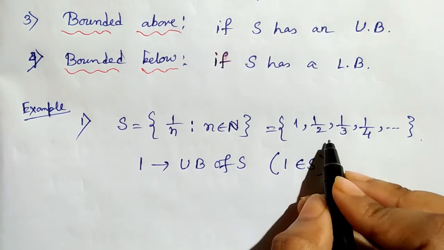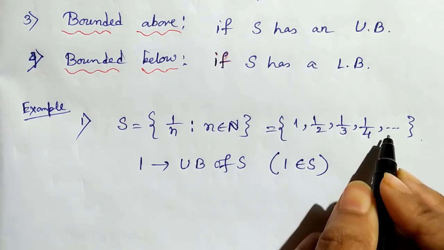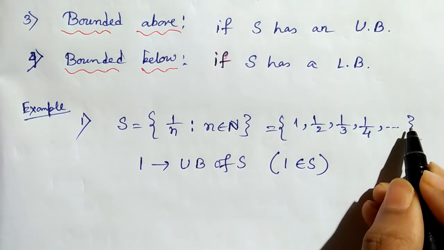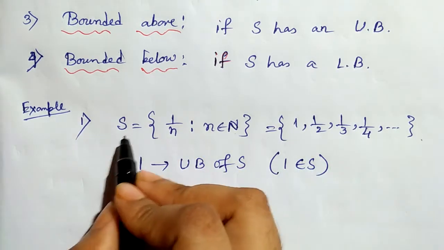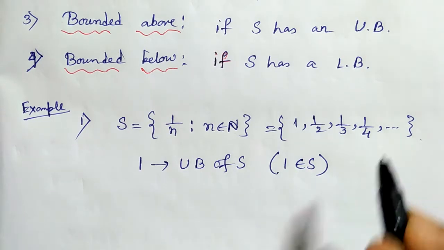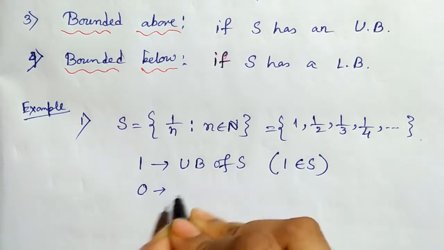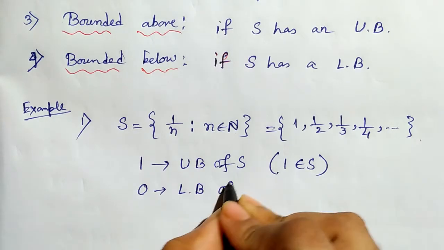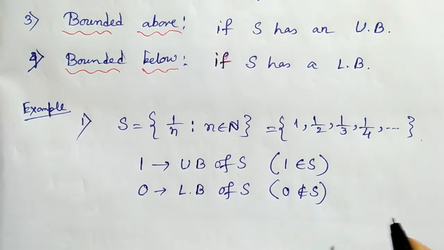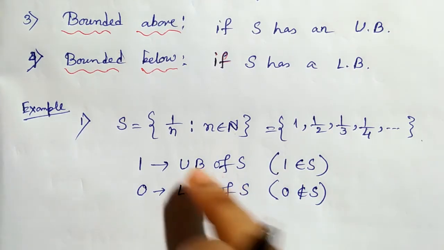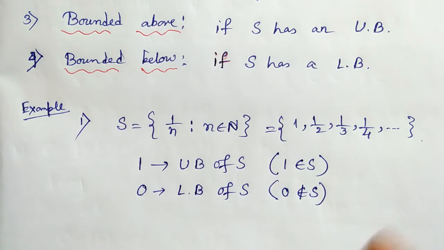Now, we can see also that 0 is less than every member of S. So 0 is a lower bound of S, but here 0 does not belong to S. So we can say that an upper bound or lower bound may or may not belong to the set.